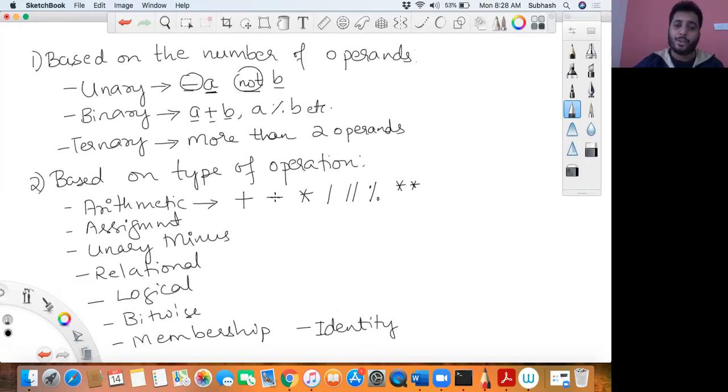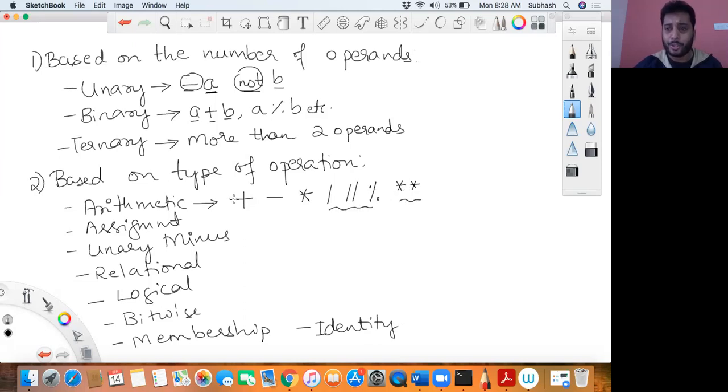Next is minus, used for subtraction. Star, the asterisk mark, is used for multiplication. The single forward slash, double forward slash, and modulo are used for division. I'll tell you the difference between these three in some time. And then you have the exponent operator.